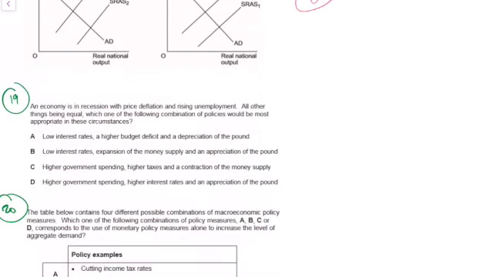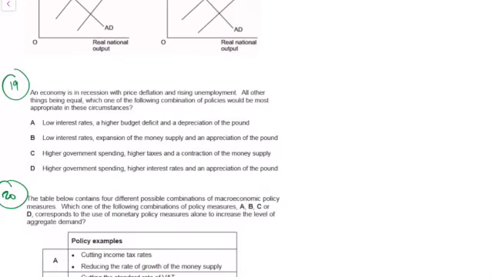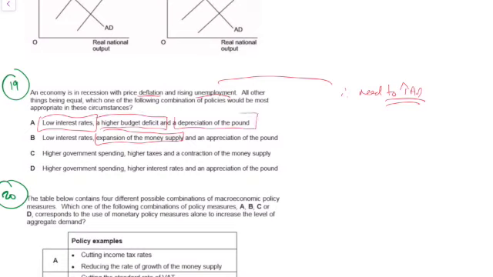19, an economy is in recession with price deflation and rising unemployment. That's not very good. They've got rising unemployment and deflation, so they need to increase aggregate demand. Which of these is going to do it? We clearly want low interest rates. That would be good. An expansion of the money supply. That would be good. A higher budget deficit. That would be good. And a depreciation of the pound. That would be good because it makes exports cheaper, remember, from a foreign perspective. So A is the right answer.